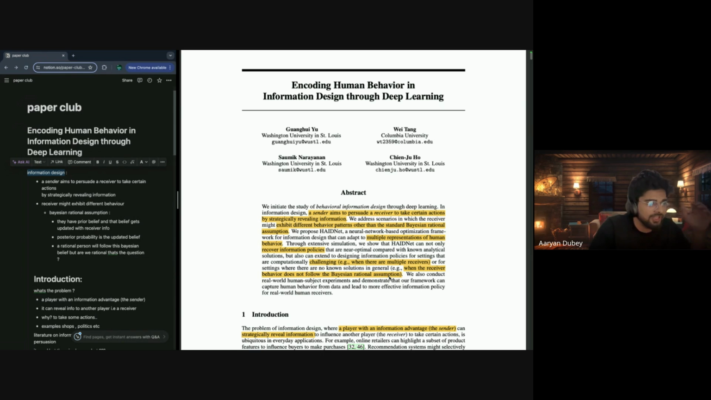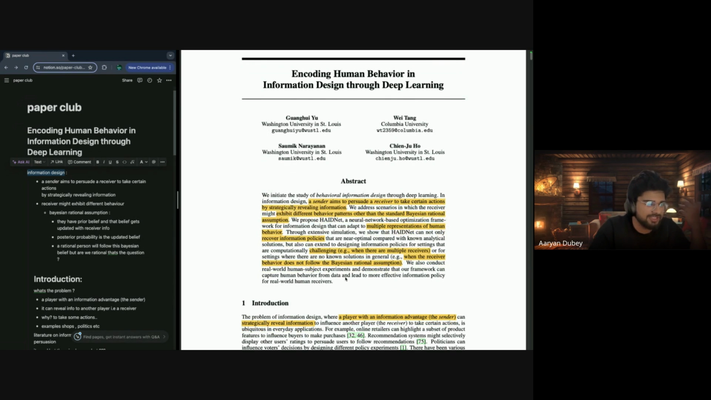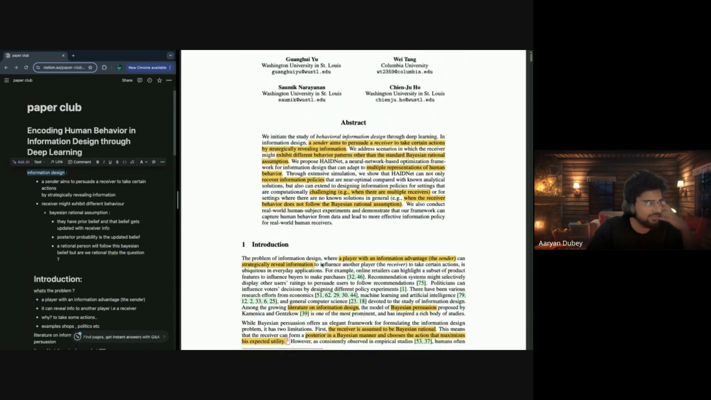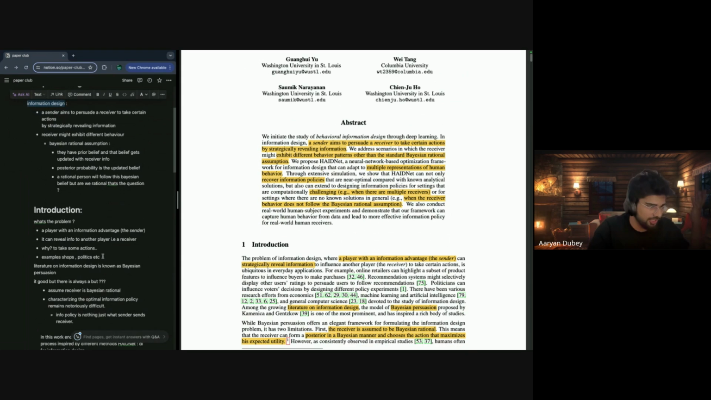So they say that they also conduct real-world human subject experiments and demonstrate that our framework can capture human behavior from data and lead to more efficient information policy for real-world receivers, etc. Right? So, introduction to the paper.